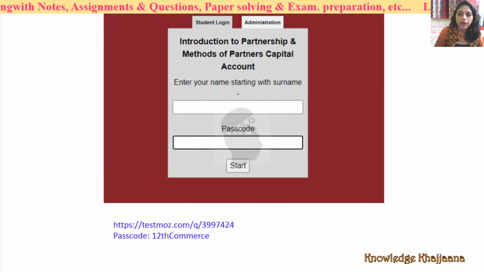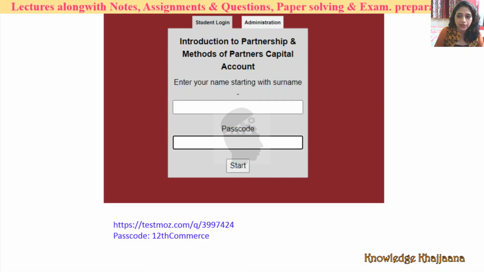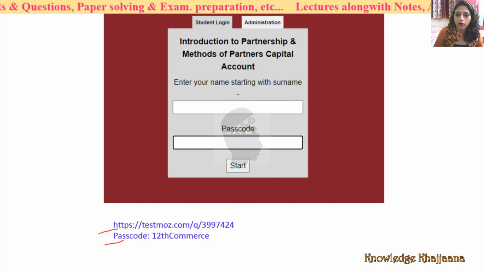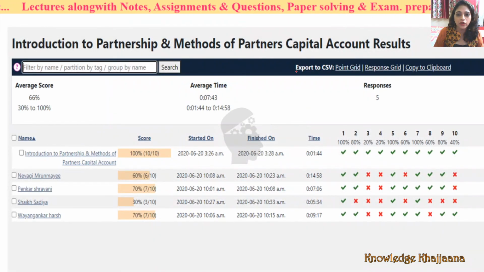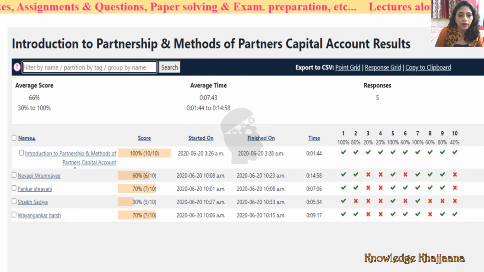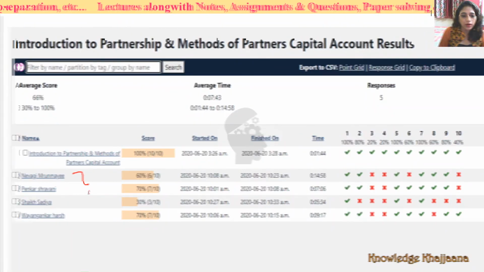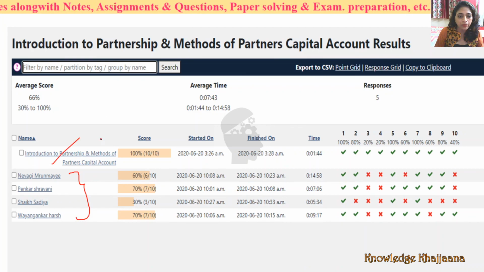Okay, in my last lecture I had given you one test, because we had completed 3 lectures so far. 10 questions were there. See, this was the test name and this was the test code. Let's see how many students have solved this perfectly. See, this is the result of this test. I got 5 responses. Out of the 5, 4 are from students and 1 is mine.